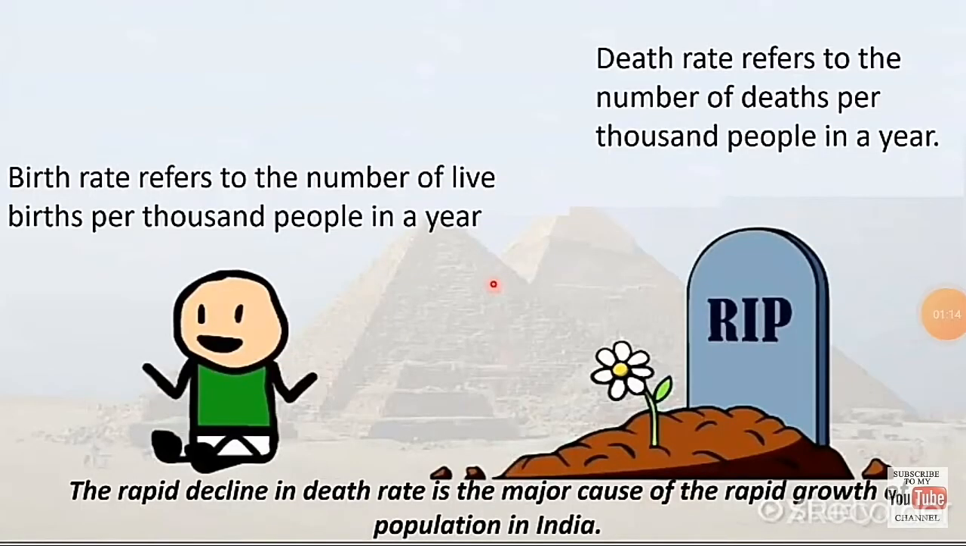What is birth rate? Birth rate refers to the number of live births per thousand people in a year. Death rate refers to the number of deaths per thousand people in a year. So these are important 2 marks questions. What is birth rate? It refers to the number of live births per thousand people in a year. Death rate means number of deaths per thousand people in a year. The rapid decline in death rate is the major cause of the rapid growth of population in India.